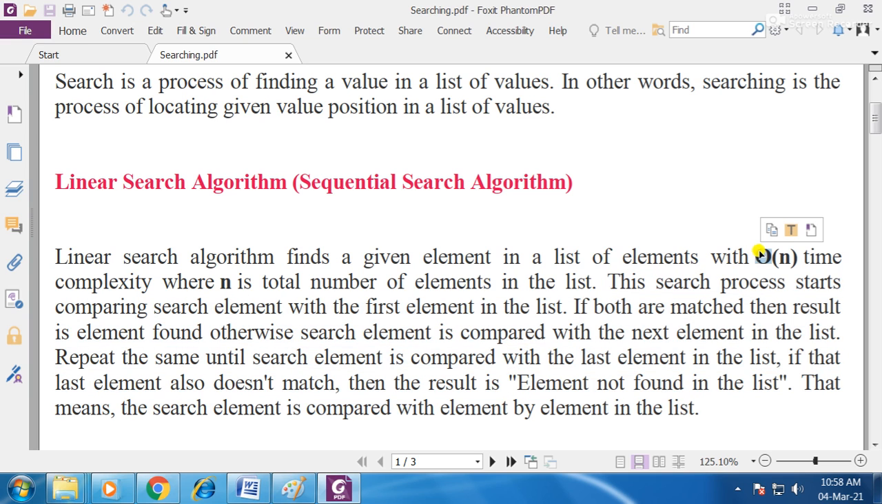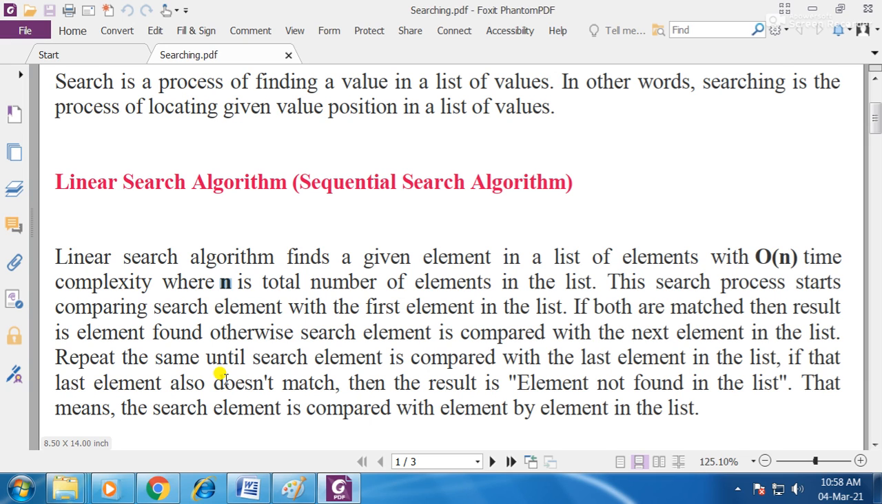Means if there are n, say 12 elements, and if the value is not present in the list, you are making 12 comparisons, starting from the first, second, to the last element. So that's why it is called order of n. We should not get confused about this order of n.